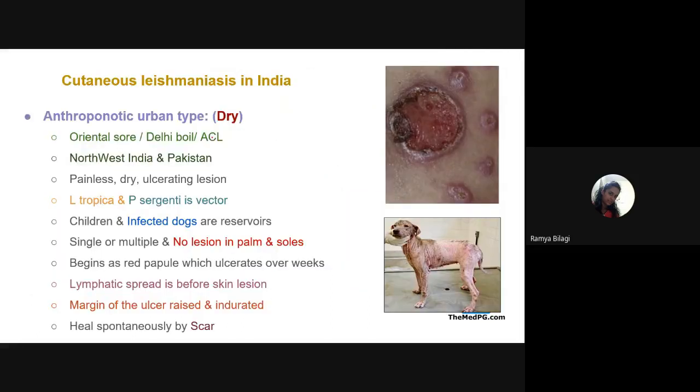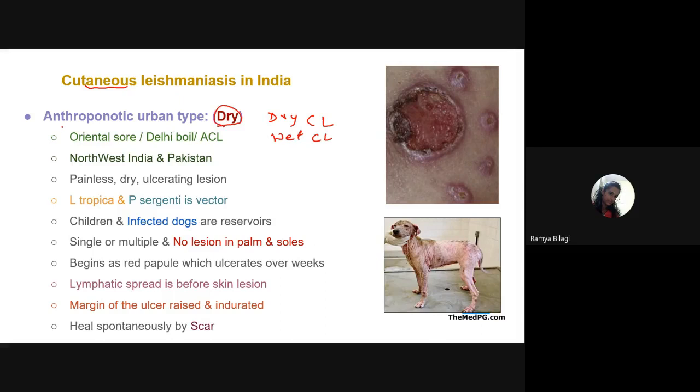Next, coming to India. In India, what do we see, students? We see cutaneous leishmaniasis. And in India, two variants are seen. One is the dry type, another is the wet cutaneous leishmaniasis.